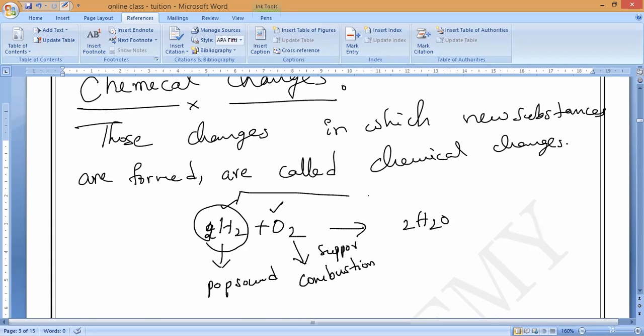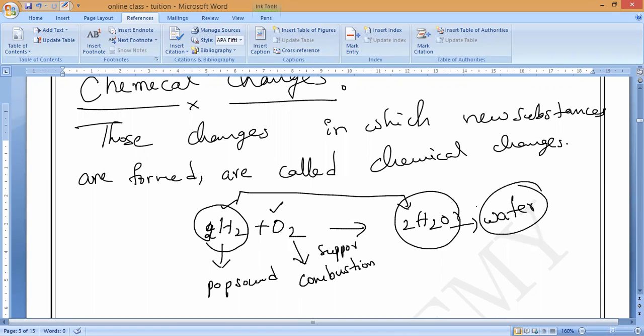Now both are combined together in a chemical change, a chemical reaction. A chemical reaction takes place between them, so we are getting an entirely new substance. This is called water. And you have observed very carefully, is this water a supporter of combustion, or will it burn with a pop sound? Water does not have these two characteristics. Is it yes or no, guys?